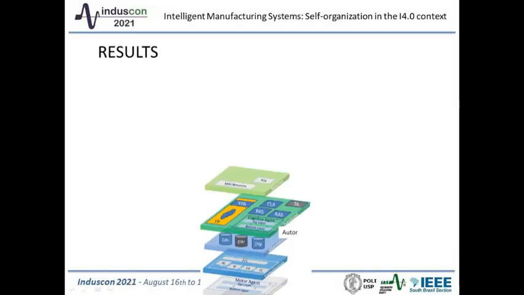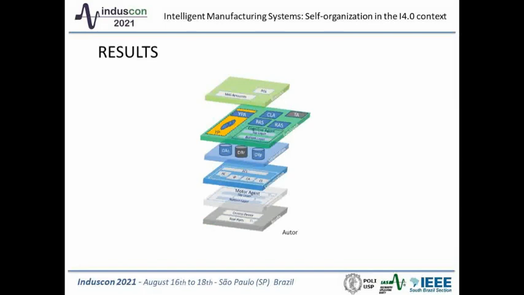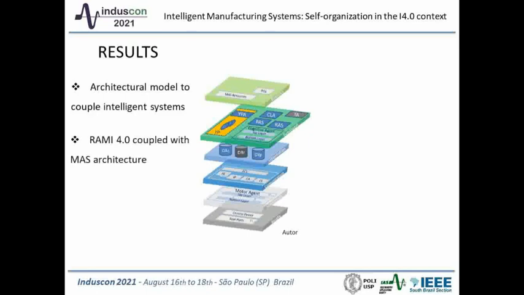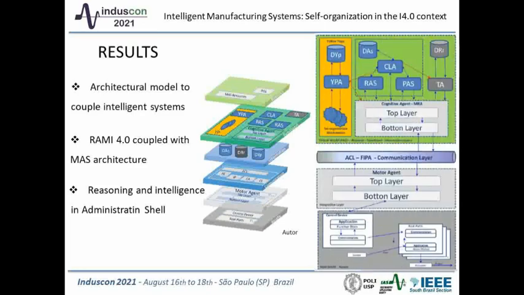This work proposal results in a suggested architecture model to cope with intelligent systems enabling coalitions control, relationship, and self-organization of skills represented in an asset administration shell. Therefore, the company must follow the RAMI 4.0 guidelines, enabling the connection of a real resource to a virtual representation. This model has, at the bottom layer, legacy systems described as resource and control device. In the next layer, it was proposed the NAS concept by an agent motor that performs the integration between legacy systems and the administration shell.